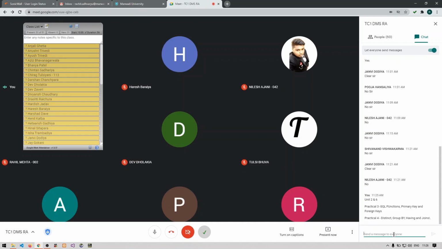So I have pasted the complete syllabus of your mid semester in your chats. You can just go through it. Unit number 2 and 6 from theory, relational algebra and transaction, and practical 3 we have SQL functions. The PPT is already available in your e-content. Primary key and foreign key tables we have created, so you already know how to create those tables. And then we have practical 4 that we studied in the last lab: distinct keyword, group by keyword, having keyword, subqueries and joins. So I hope it is clear to everyone what the syllabus of your mid semester is.